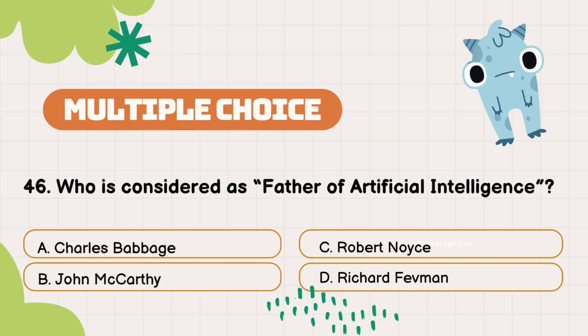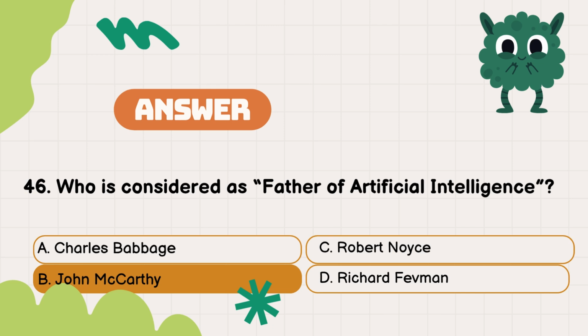Question number 46. Who is considered as father of artificial intelligence? The options are A. Charles Babbage, B. John McCarthy, C. Robert Noyce, D. Richard Feynman. The answer is option B. John McCarthy.